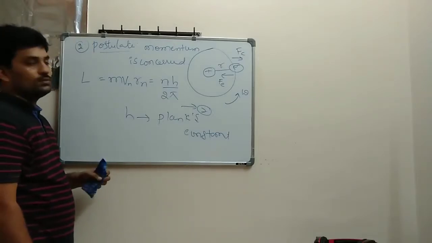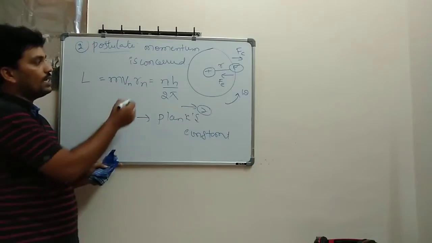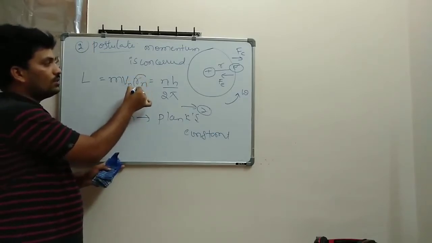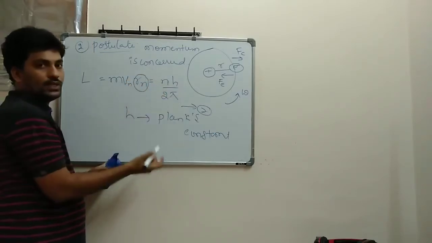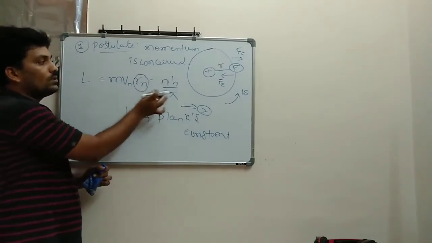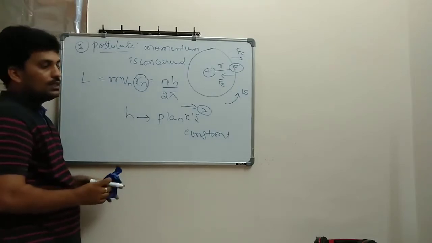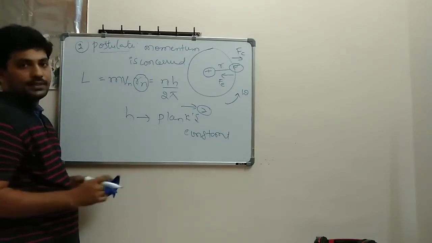Okay, this is one more important thing. Because here n is a number, you can multiply it. It is an integral multiple, you can say. So this angular momentum takes only these values. This is the second postulate. Next, we'll see the third postulate.